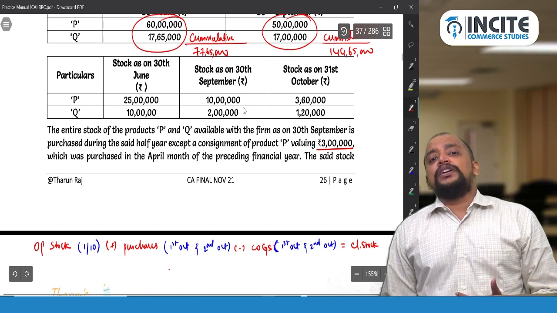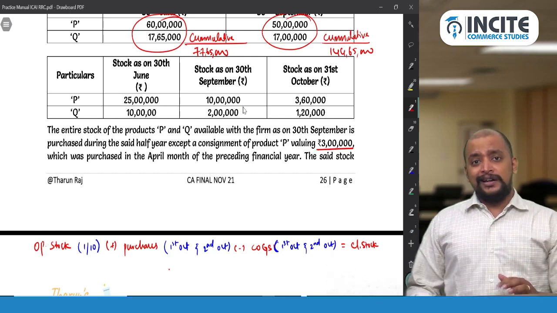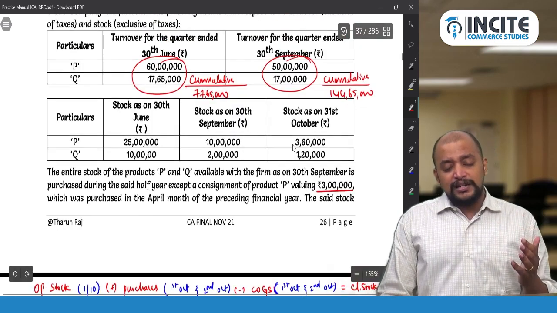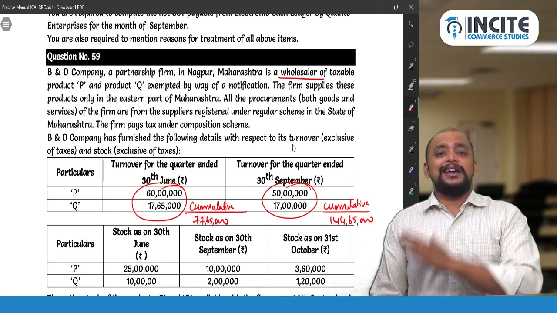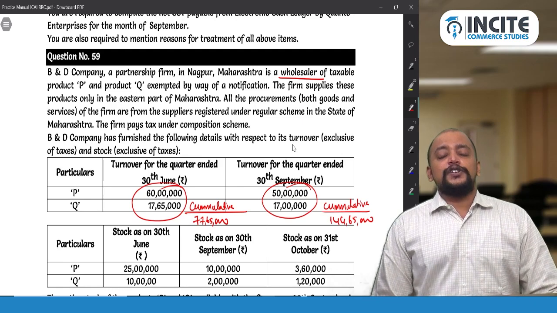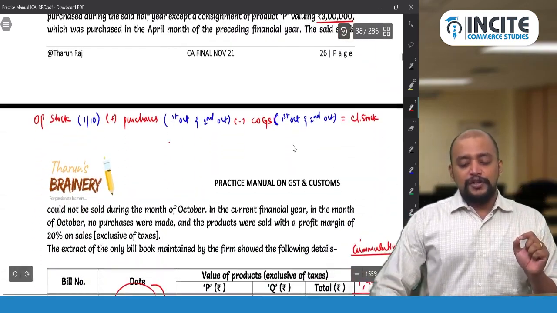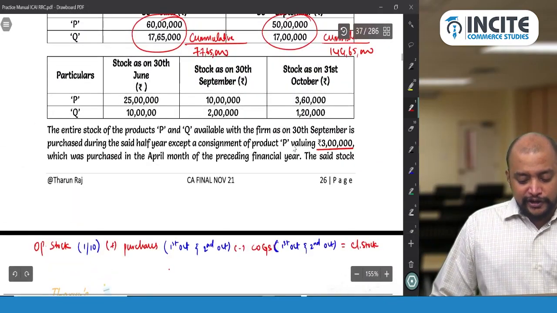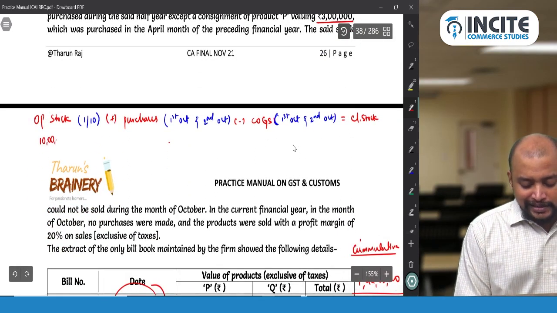Only with respect to P, not with respect to Q. First of all, Q is an exempted product. This person is a wholesaler. When he purchases Q, there won't be any GST paid. If he is a manufacturer, maybe a different assumption can be taken, but he is a wholesaler, purchasing and selling. When the sale is exempted, definitely the purchase is also exempted. So with respect to Q, there is no GST paid on purchase. Only with respect to P. Therefore we need the details of only P. What is the opening stock of P? Opening stock of P is 10 lakhs.